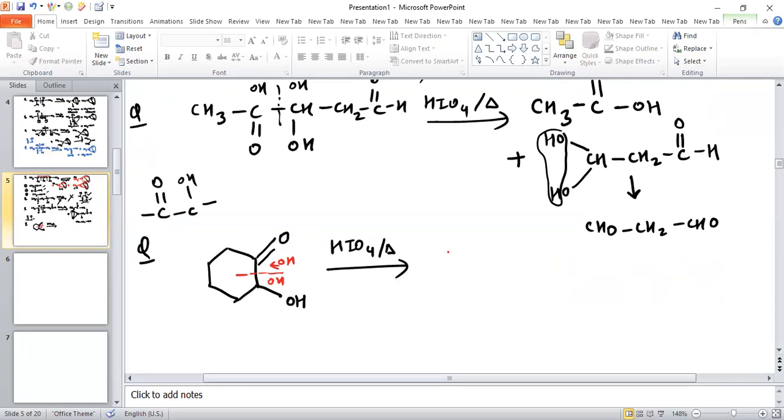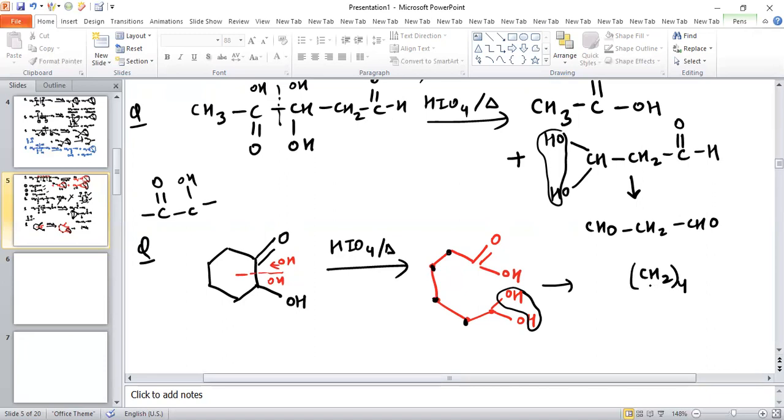Now see, the bond breaks and this is basically the C double bond O, and on this an OH group is added. In the same way this carbon remains as it is, and on this carbon two OH groups are added. But two OH groups on the same carbon atom is unstable, so water will be removed. When water is removed, this is CH2, this is CH2, this is CH2 and this is CH2. So this is basically (CH2)4. We can write in condensed formula (CH2)4.